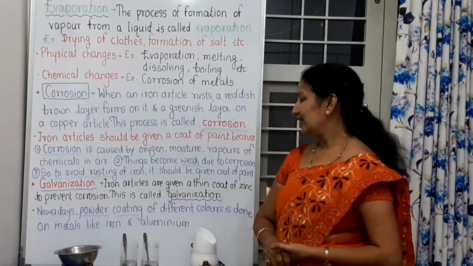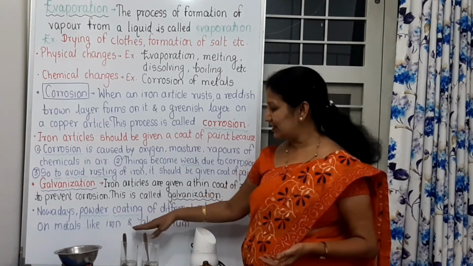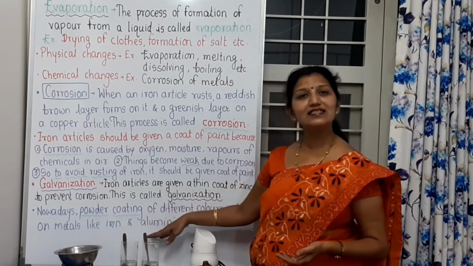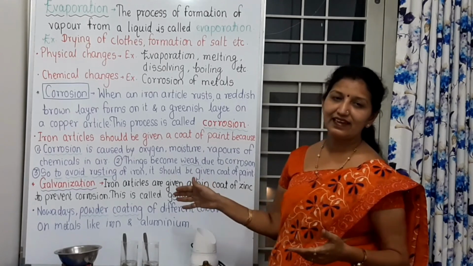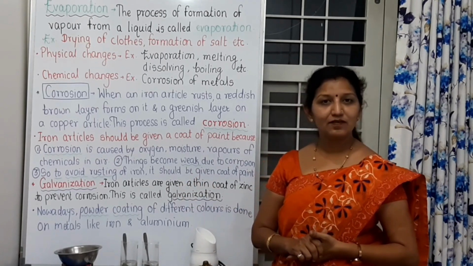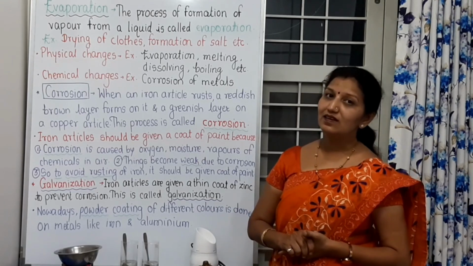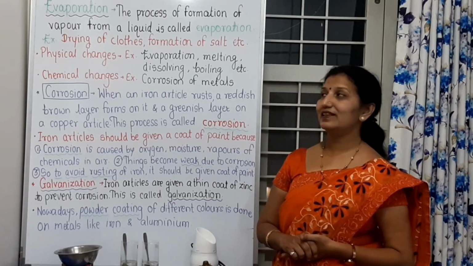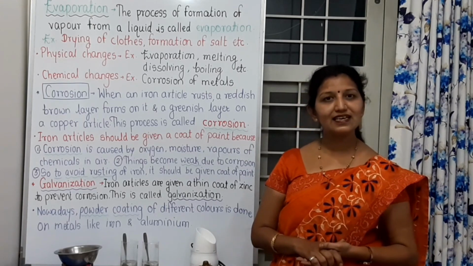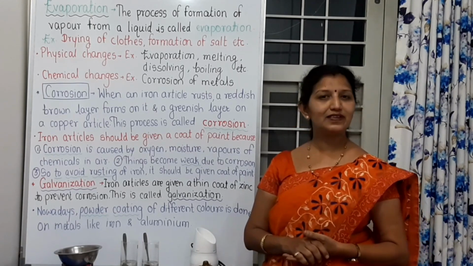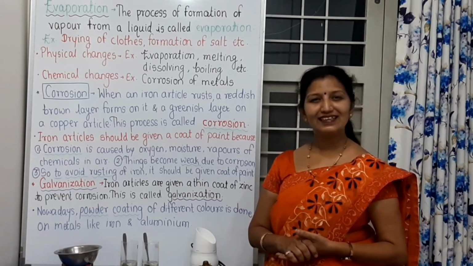In this way, this powder coating is done on aluminium as well as iron, and because of that, they can remain in good condition for a longer period of time. In this way, we have studied different types of changes, their effects, their definitions, their examples, everything. Okay? Thank you.